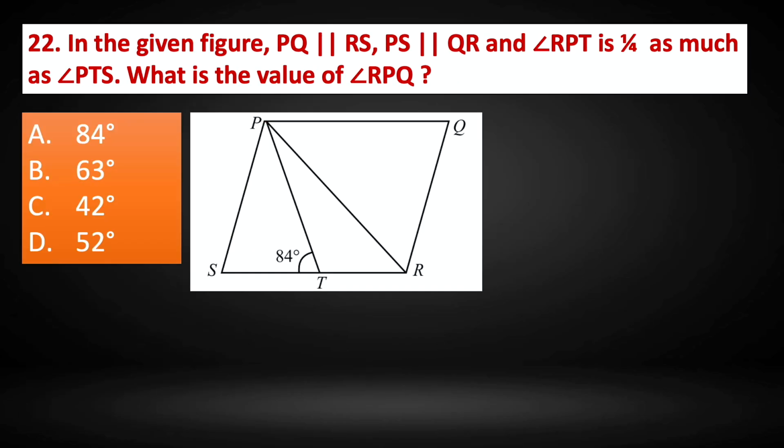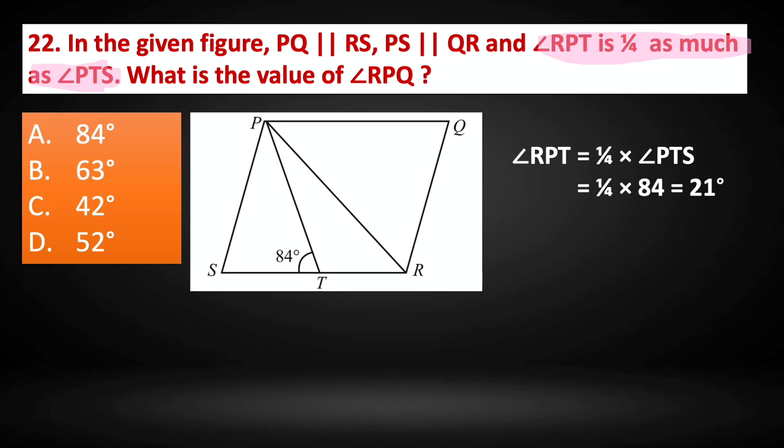Question number 22. In the given figure, PQ parallel RS, PS parallel QR and angle RPT is 1 by 4 as much as angle PTS. What is the value of RPQ? Angle PTS is 84. So therefore angle RPT is equal to 1 by 4 multiplied by angle PTS. That is 1 by 4 of 84, and that gives us 21 degrees. So therefore we have angle RPT is 21 degree.